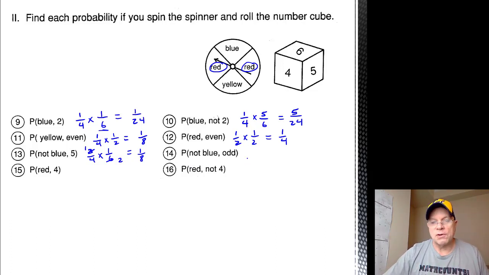Probability of blue is 1/4, so probability of not blue, the complement, is 3/4. Half the numbers are odd on the die, so I get 3/8 probability of spinning a space that is not blue and rolling an odd number.